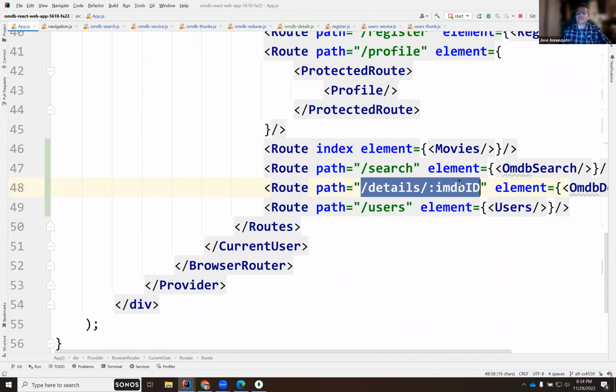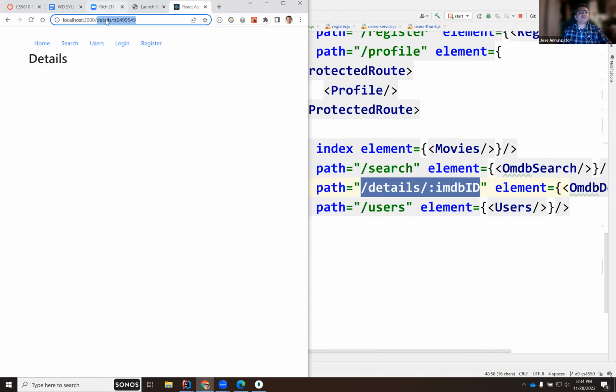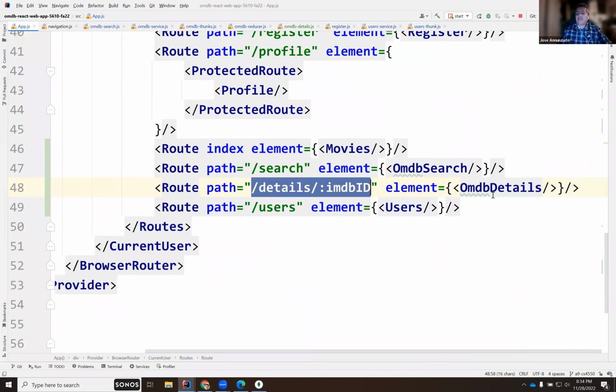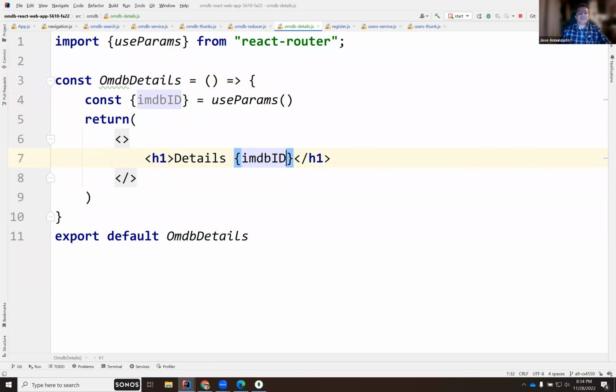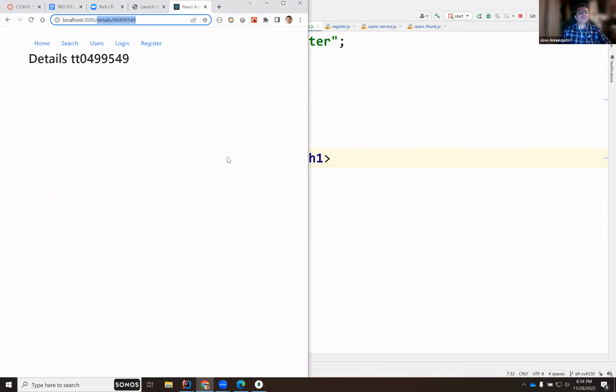So this is pattern matched with this. See that? When you navigate to the details screen, you can grab the parameters, and the map contains this variable. We can retrieve it, we can destructure it, and then assign it to a local constant, and then we should just be able to render it. Let's see if that's true. There it is. See that? So we have the ID.